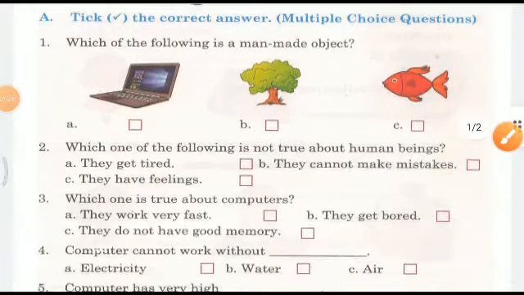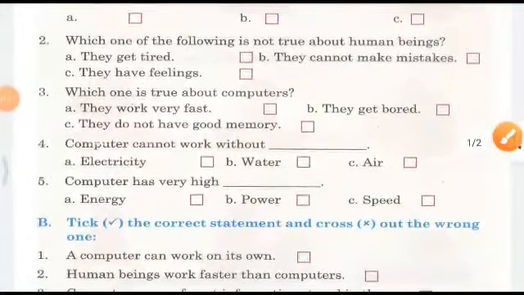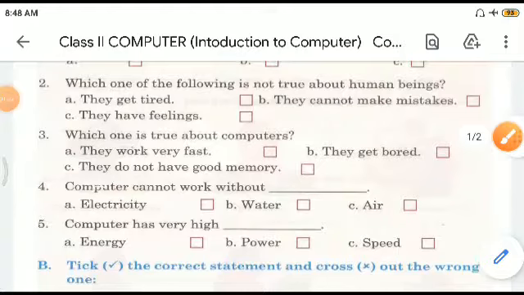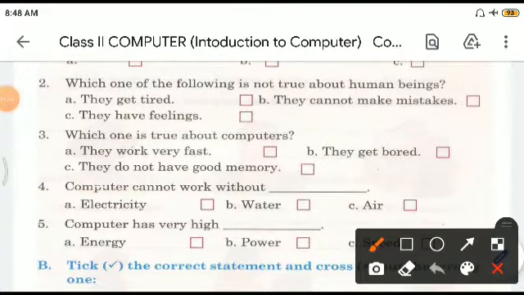Okay, then we come to the second one. Which of the following is not true about human beings? Right, they get tired, they cannot make mistakes. See, here the key word is not true, right? Which is not true. So they get tired, they cannot make mistakes, they have feelings. We get tired, we have feelings, but we make mistakes also. So the B part is wrong here.